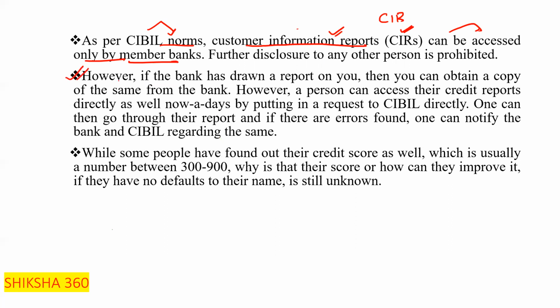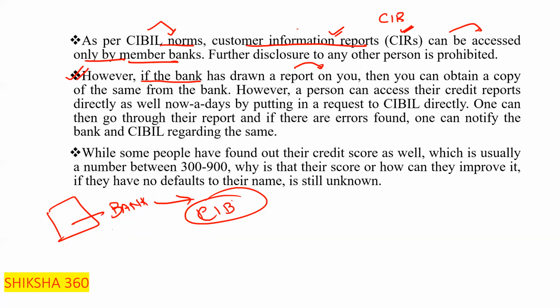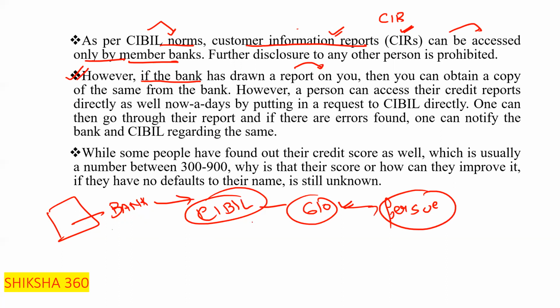However, if the bank has drawn a report on you, like you are visiting the bank for taking a loan, first of all they will take out the CIBIL and inform you that your CIBIL is 610, and they are not able to pursue your loan. So what you will do here is say, please give me my CIBIL so that I can check where I have defaulted, so I can know how I can rectify my record.